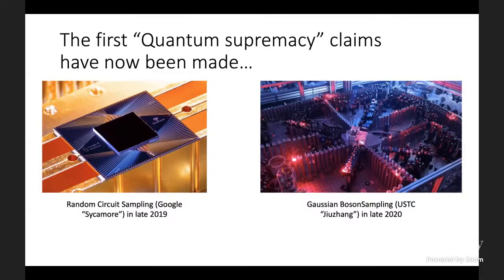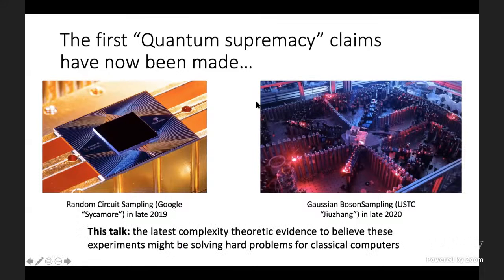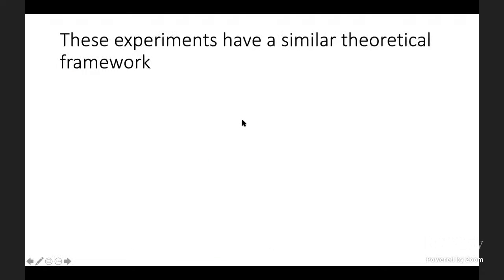proposal in late 2020. So in this talk, we'll give the latest complexity theoretic evidence to believe that these experiments might be solving hard problems for classical computers. We won't settle all of the problems, but we'll get as far as we can. And I'll bring you up to the frontier of what's known and what's not known.